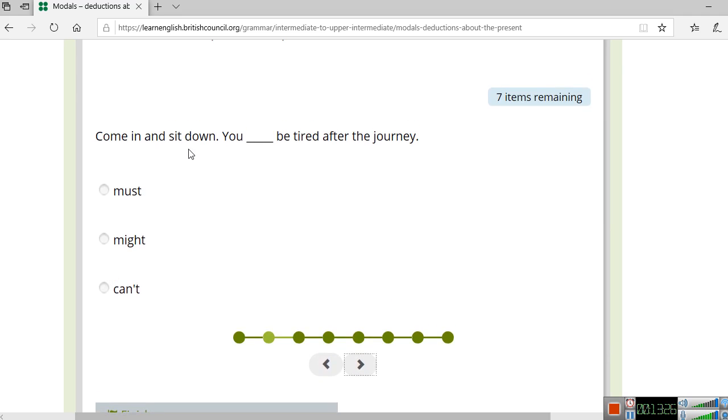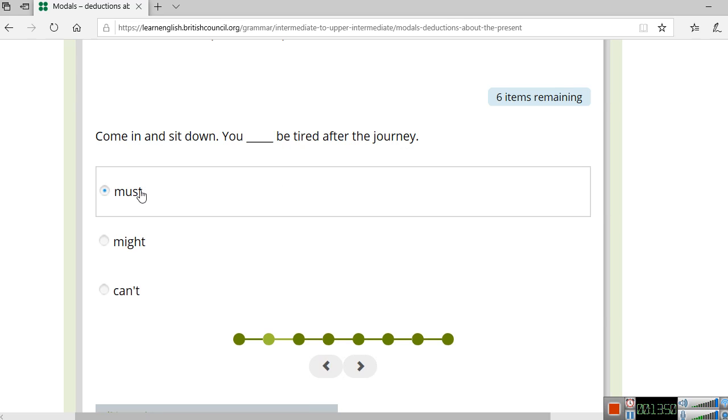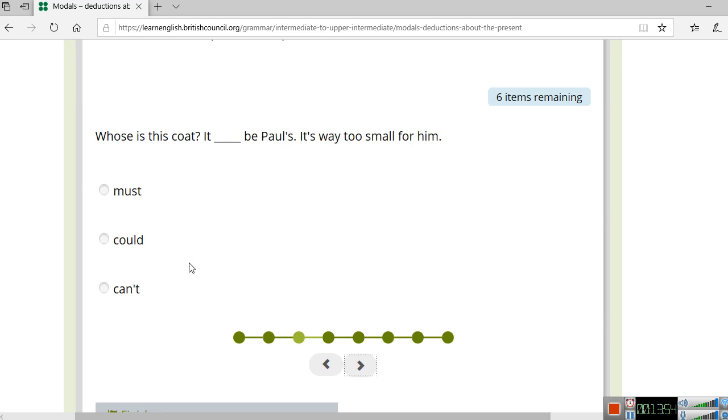Come in and sit down. You blank be tired after the journey. Before we get to the answer, do you think we're talking about a 100% possibility, or he's not so sure about that? Everything is sure, coming. It's must. Okay, coming. So must.